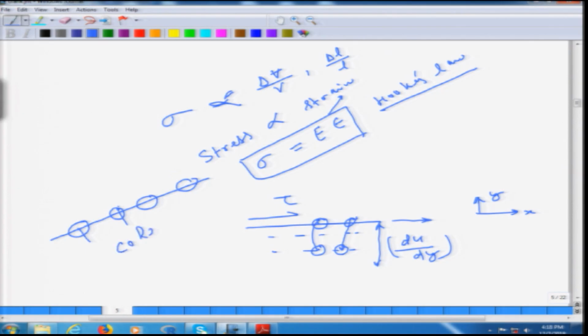For molecules to move from one layer to another, the shear stress must overcome these cohesive forces. That means another shear stress comes from cohesive forces, in addition to the shear stress due to molecular diffusion. Therefore, the total shear stress always has two components: the shear stress due to cohesive forces and that due to molecular diffusion.